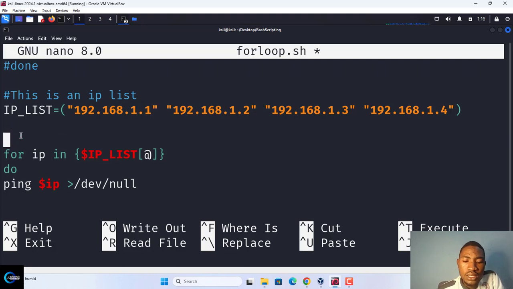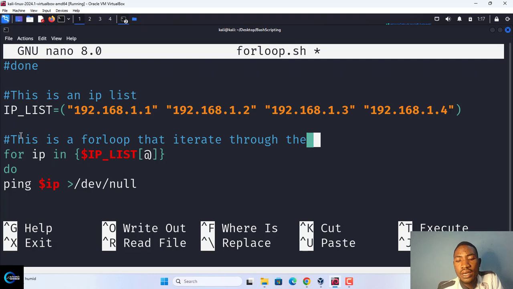Now this one is the for loop. This is a for loop that iterates through the IP list. Now after we have done that, for this in this, do ping this, we can now write an if condition.